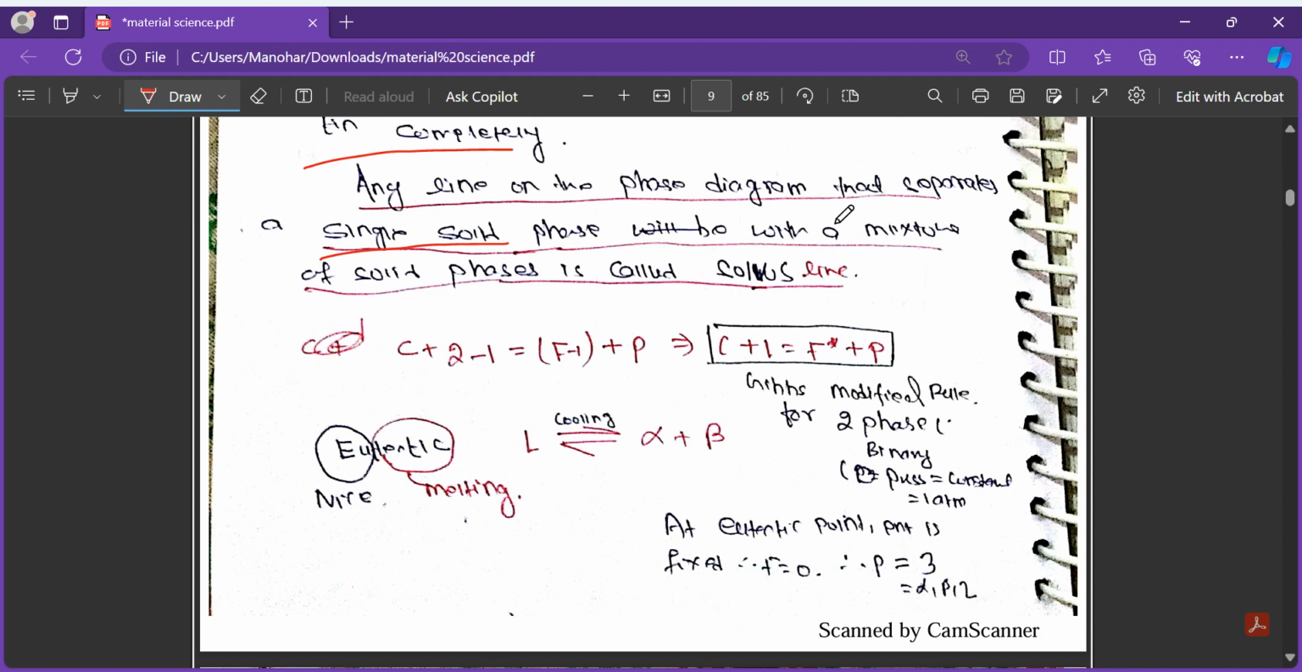Single solid phase with a mixture of two solid phases is separated by the solvus line. We already know the Gibbs modified phase rule: P plus F equals C plus 2. But here in the phase diagram, we replace 2 with 1, so the rule becomes P plus F equals C plus 1. Since we are talking about the phase diagram, the 2 becomes 1.